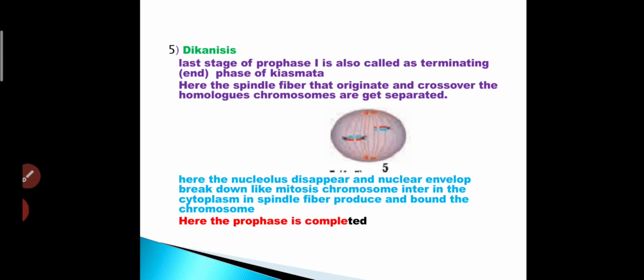Chromosomes enter the cytoplasm, and the spindle fiber is produced and binds the chromosomes.